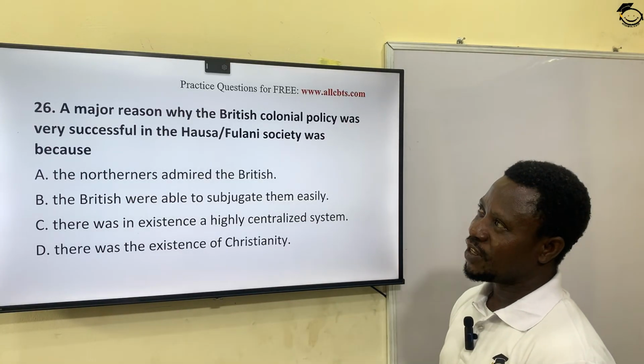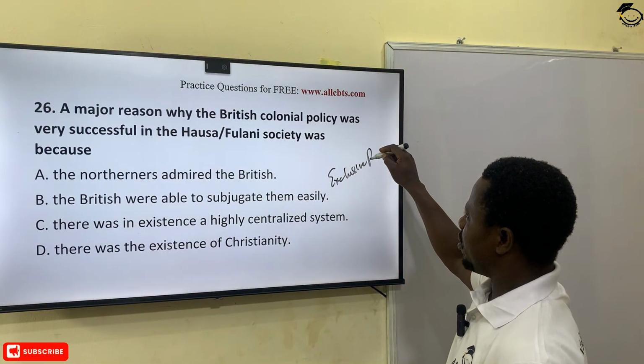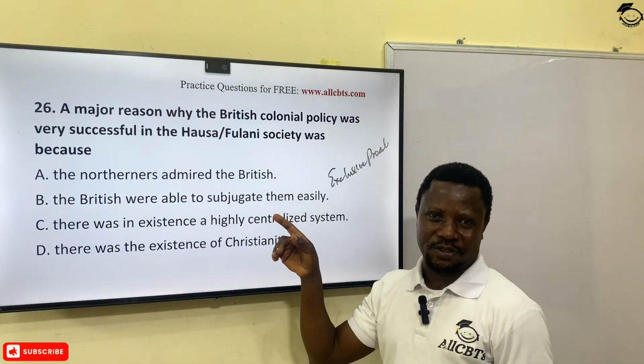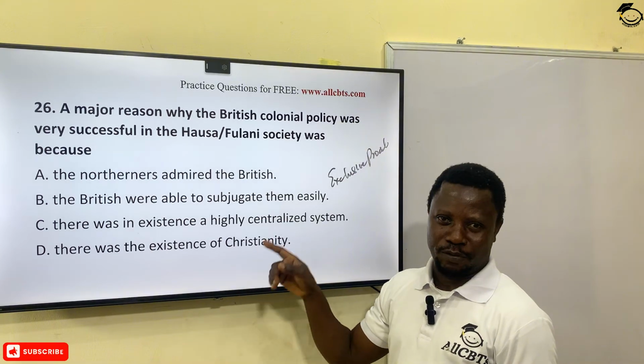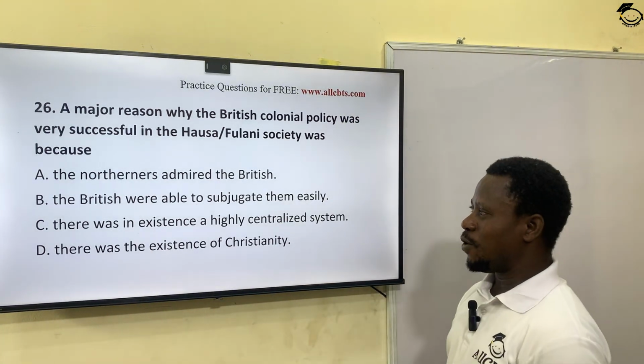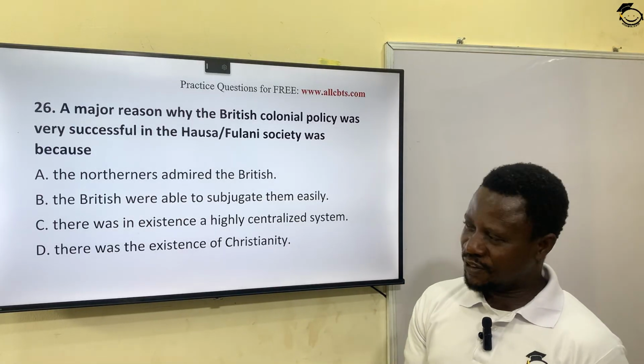They called it exclusive proclamation. In other words, instructions from the colonial masters given to the emirs in the north on how to govern the people. So the most correct answer to this question is there was in existence a highly centralized system.